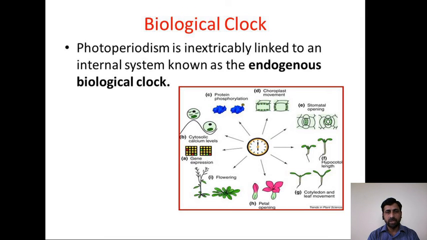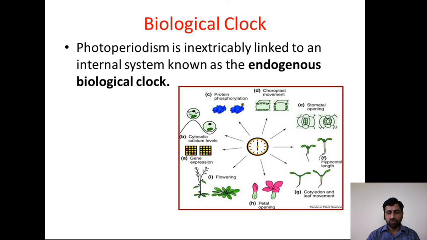This biological clock is because of protein phosphorylation of the first pigment, that we have seen, the red light absorbing pigment and far red light absorbing pigment, that is the phytochromes. So these clock movements refer to chloroplast movement, stomatal opening, or it may be gene expression, flowering, or petal opening.